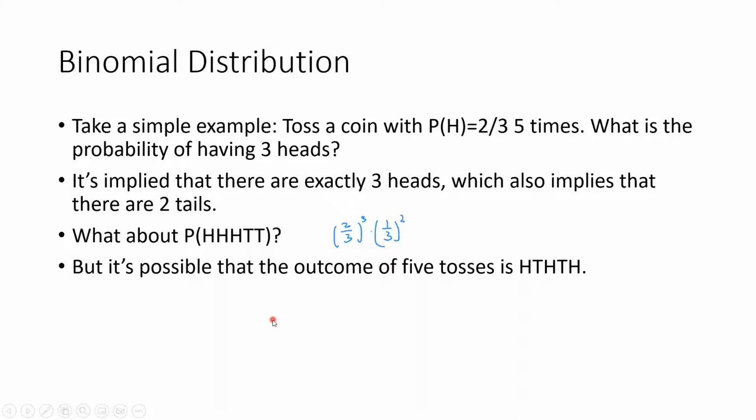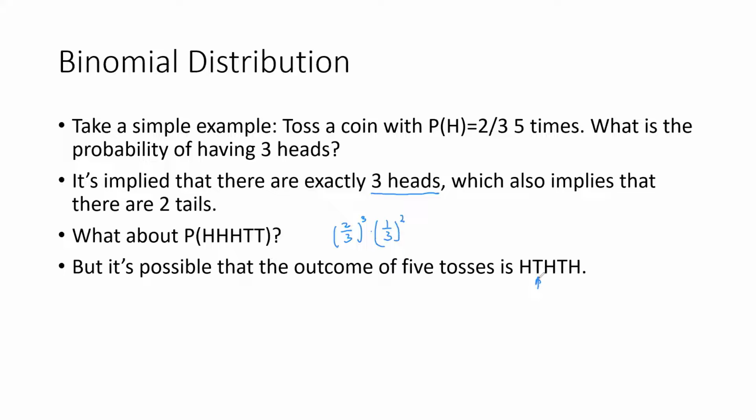But it's possible that the outcome of 5 tosses is HTHTH. We say there are 3 heads. It doesn't mean the first 3 have to be heads and the other 2 tails. These 3 heads could be anywhere in those 5 tosses. So this is another possibility.